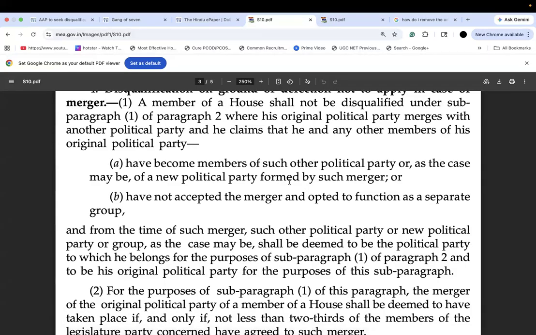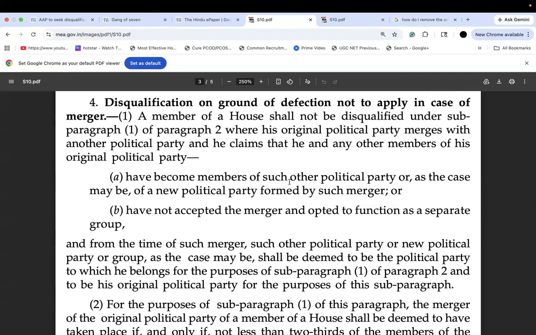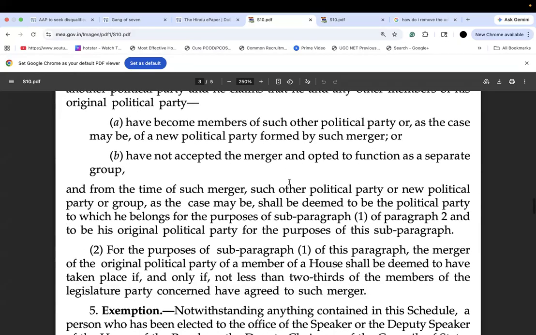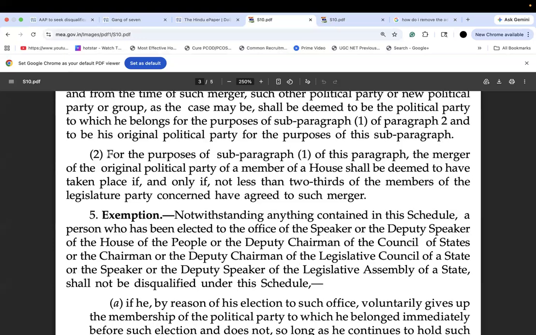Okay, so it says they shall not be disqualified if the original political party merges with another political party. That's all that says. And then there's a second point here. It says, for the purposes of subparagraph 1 of this paragraph, the merger of the original political party of a member of House shall be deemed to have taken place if and only if not less than two-thirds of the members of the legislature party concerned have agreed to such merger.